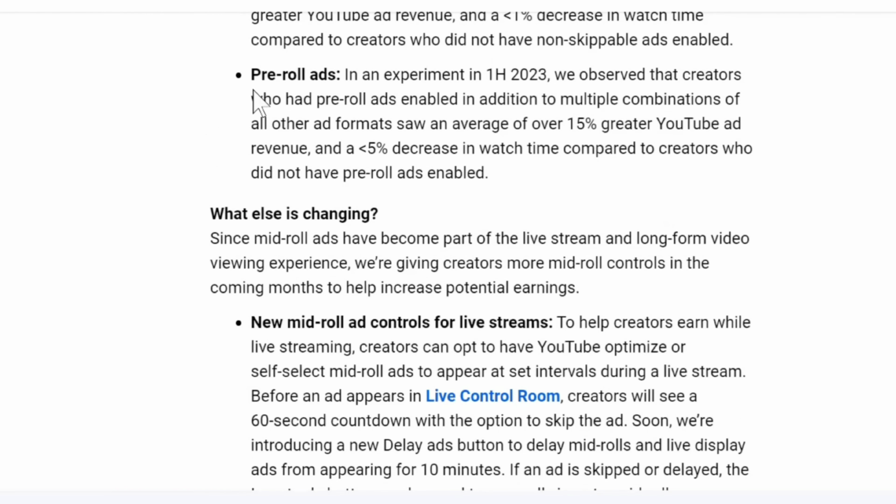Pre-roll ads. In an experiment in 1H 2023, we observed that creators who had pre-roll ads enabled, in addition to multiple combinations of all other ad formats, saw an average of over 15% greater YouTube ad revenue and a 5% decrease in watch time compared to creators who did not have pre-roll ads enabled.